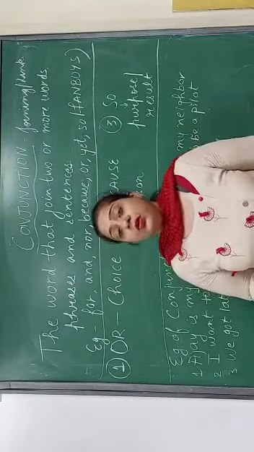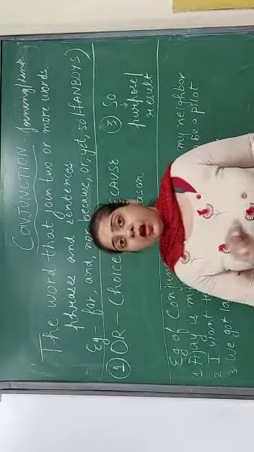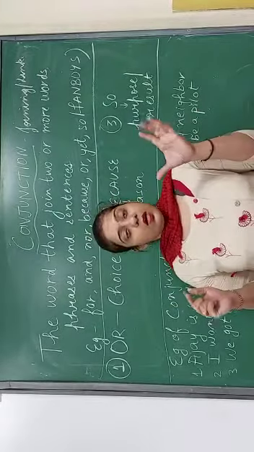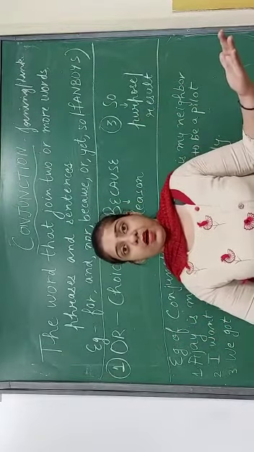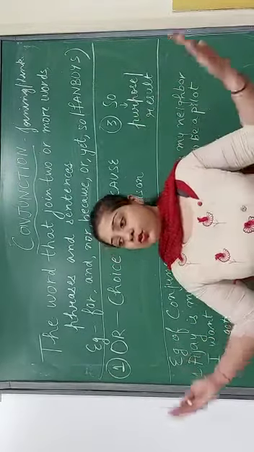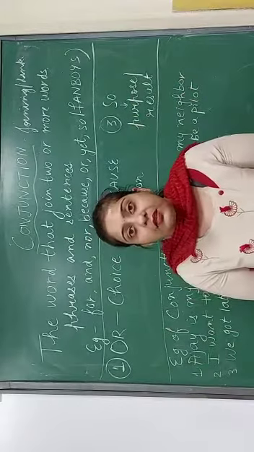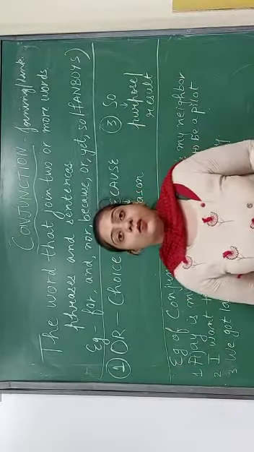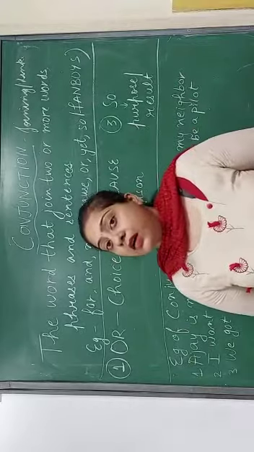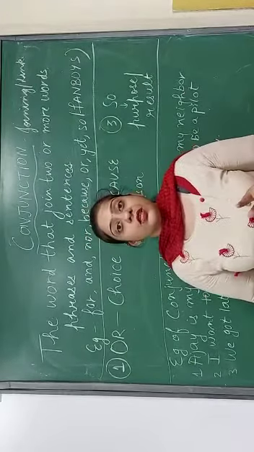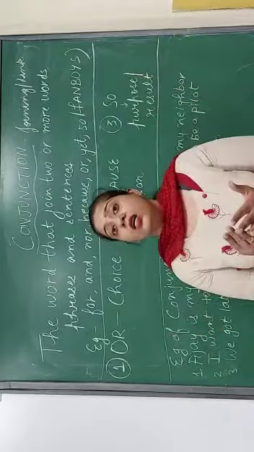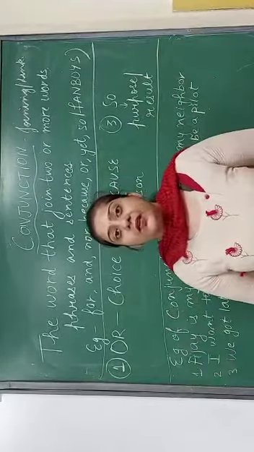I need a word to join these two sentences together. Okay, what will be that word? That word will be a conjunction. As I told you, conjunctions are the linking words, the joining words.